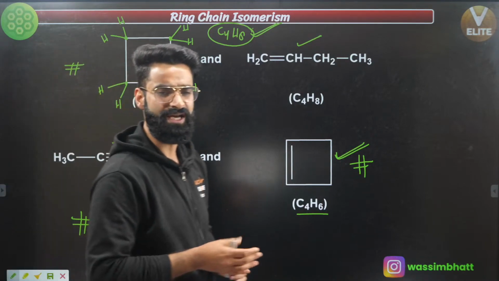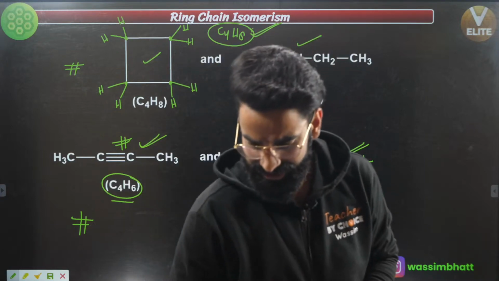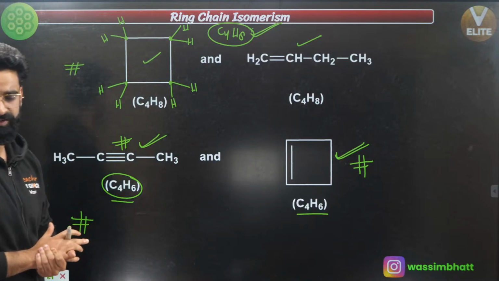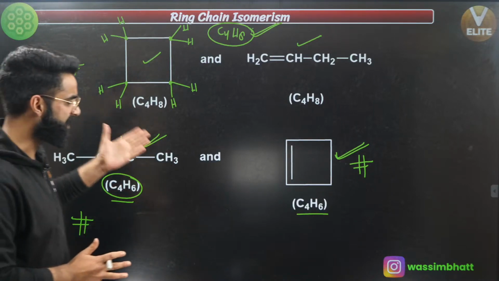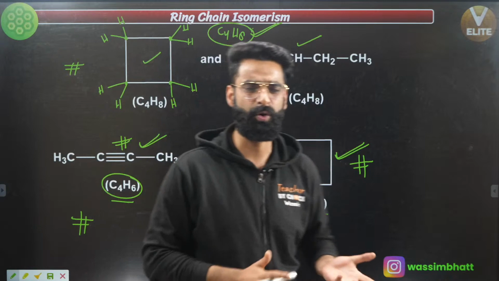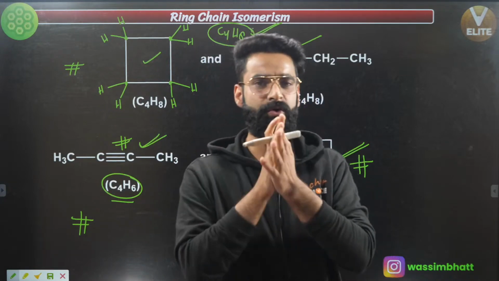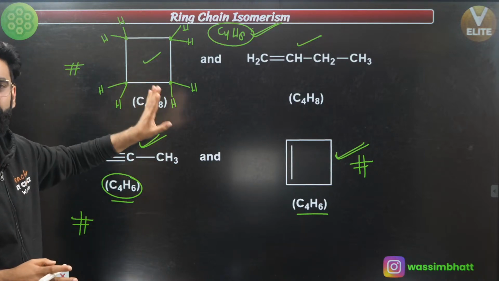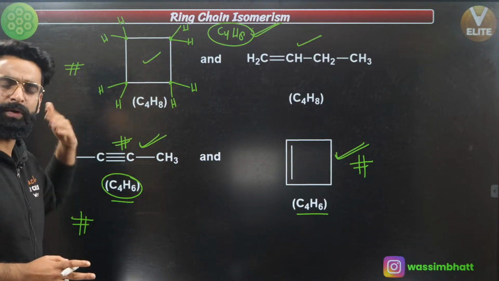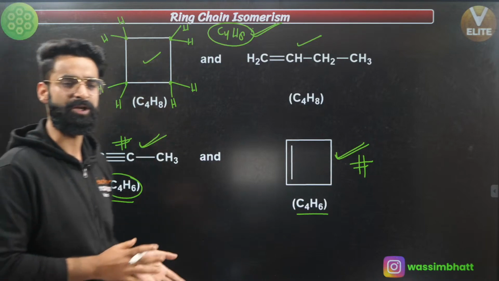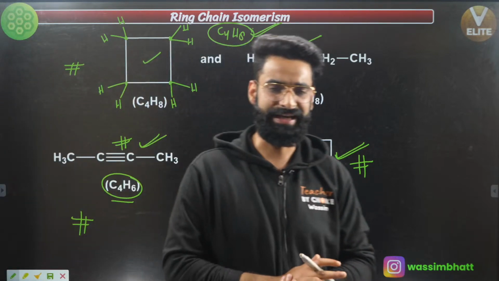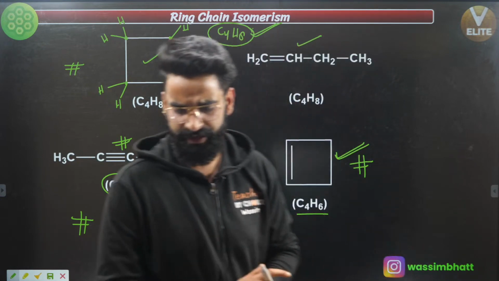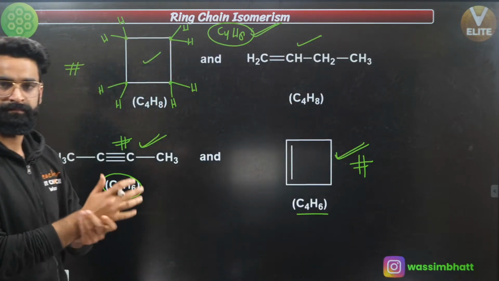Let me know in the chat box if you got the concept of what these ring chain isomers are all about. So I'm repeating the same thing. Ring chain isomers are the ones which have got same molecular formula, but one of them is going to be cyclic and the other one is going to be a simple linear chain one, yeah? Okay. Let me know in the chat box.